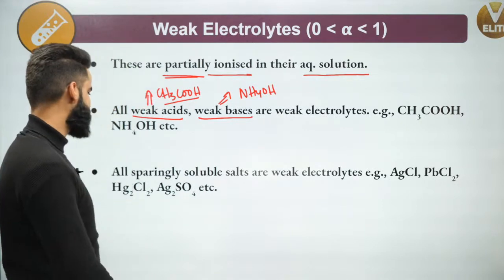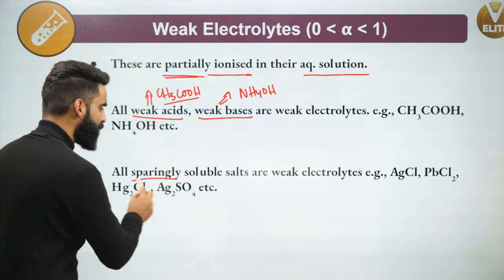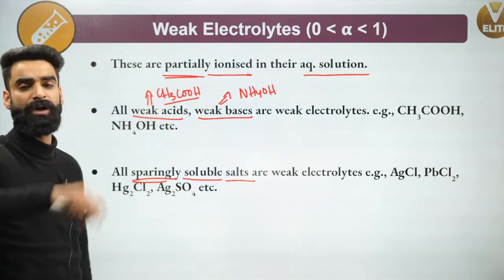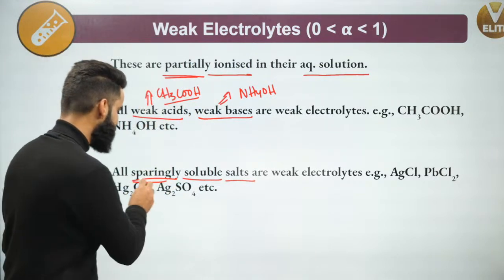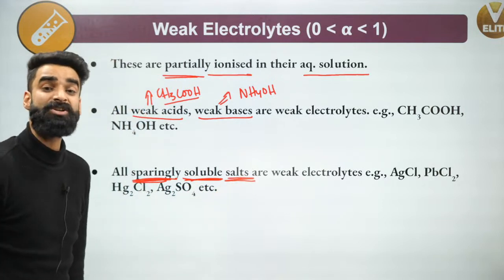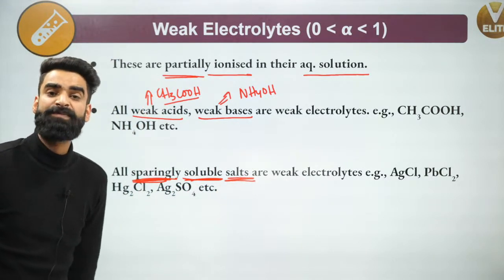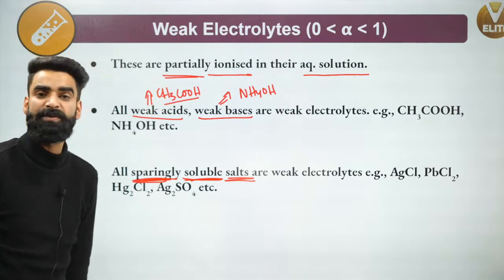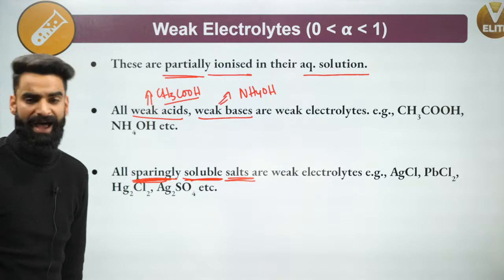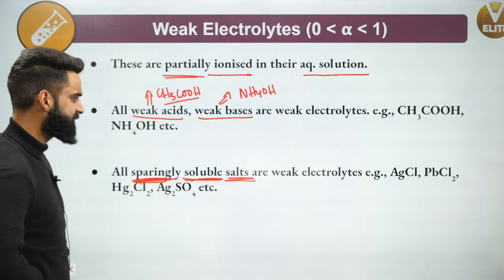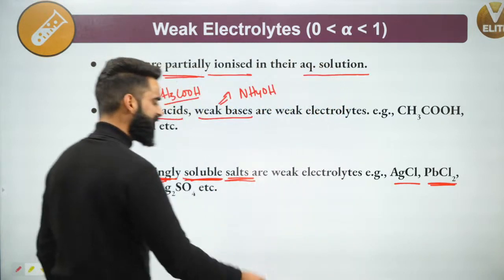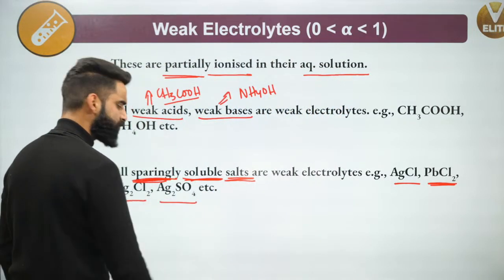Now, all your sparingly soluble salts are the ones which do not get completely dissolved in water, which are only partially dissolved. All sparingly soluble salts are again examples of weak electrolytes. Examples of sparingly soluble salts are AgCl, PbCl2, Ag2Cl2, and Ag2SO4.